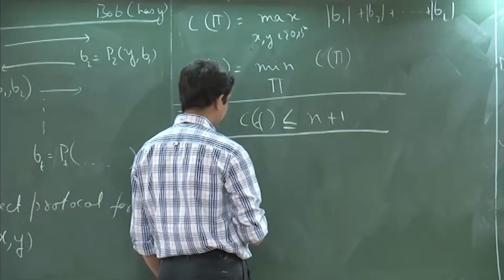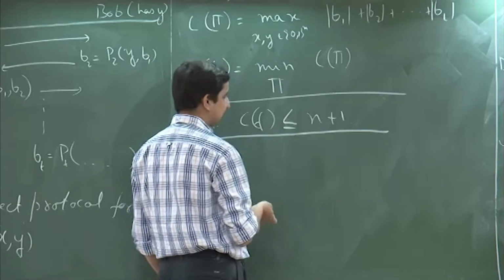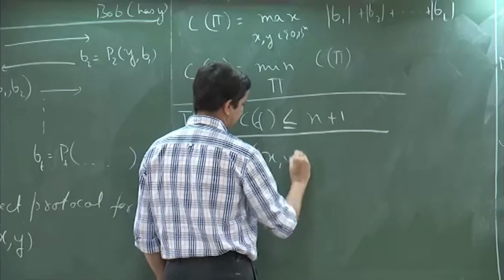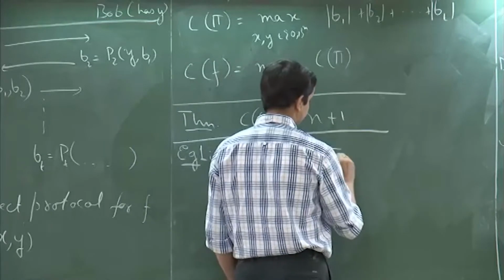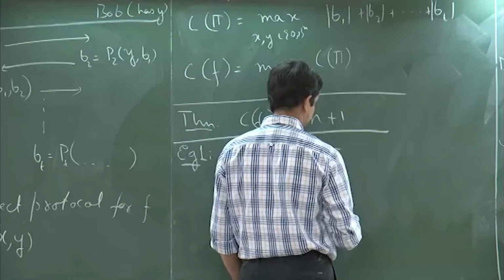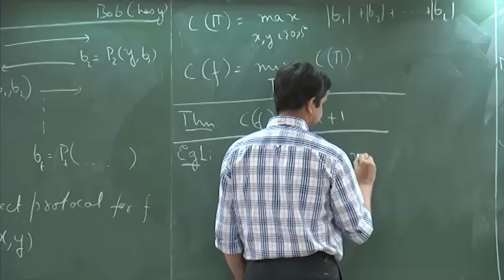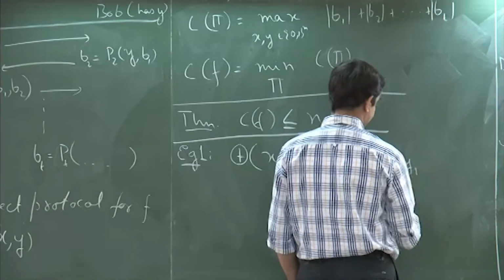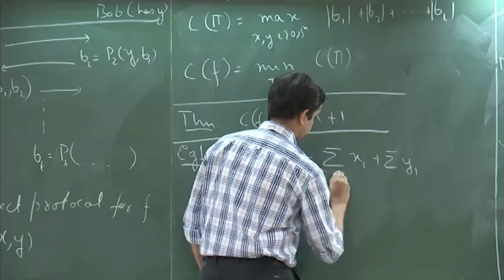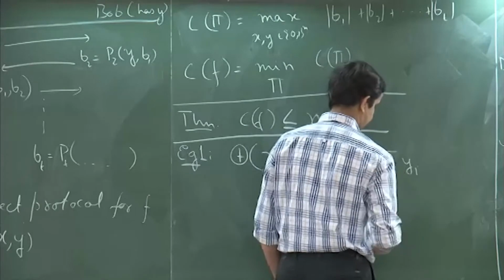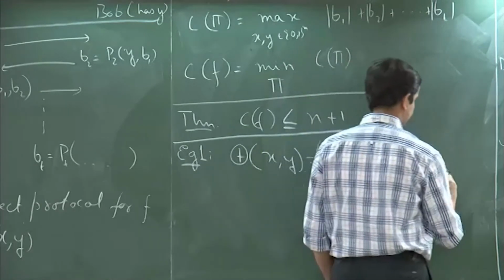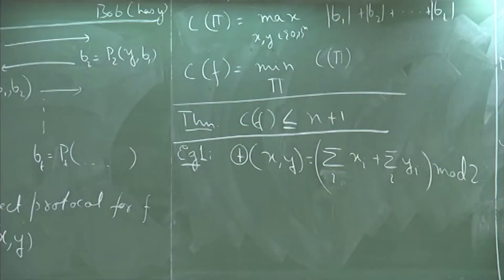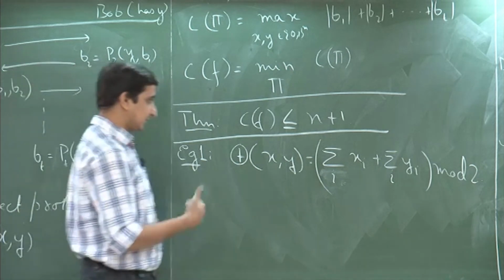Suppose we are looking at the following extension of the parity function. Let us say I define parity of x comma y in the obvious manner. It is the sum of x i's plus the sum over y i's mod 2. So, can you design a clever protocol for this function?